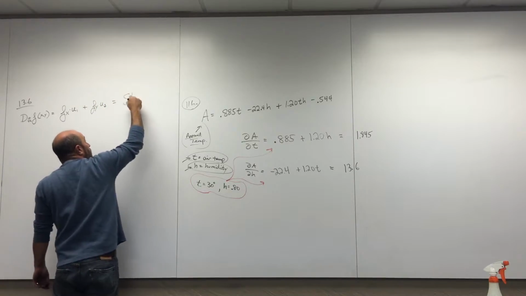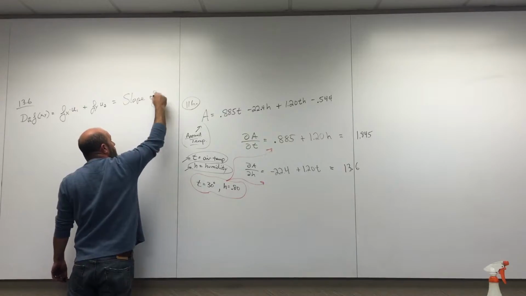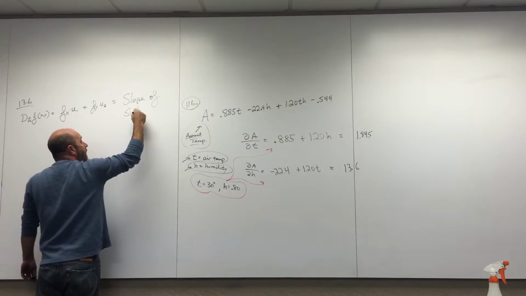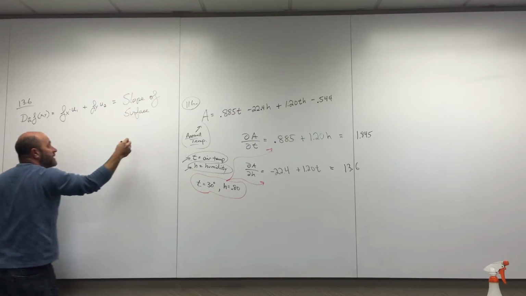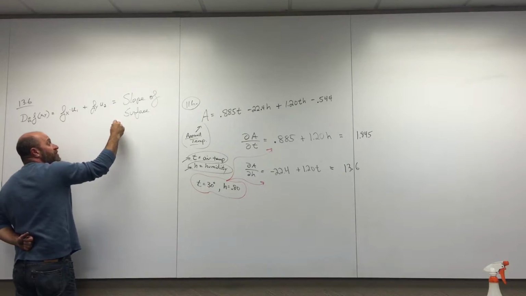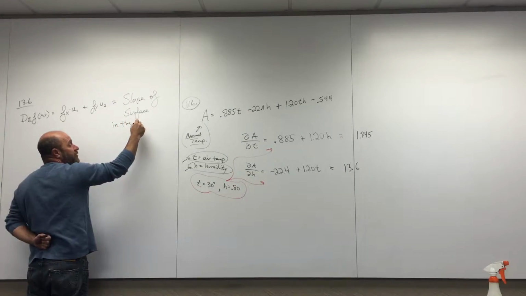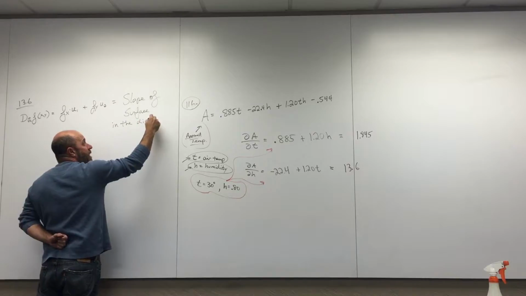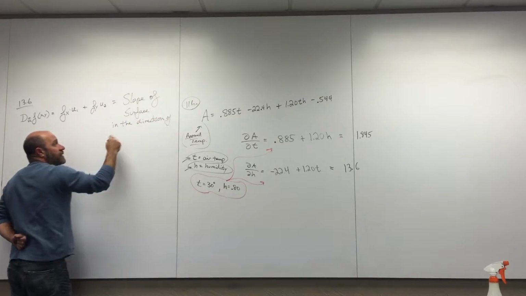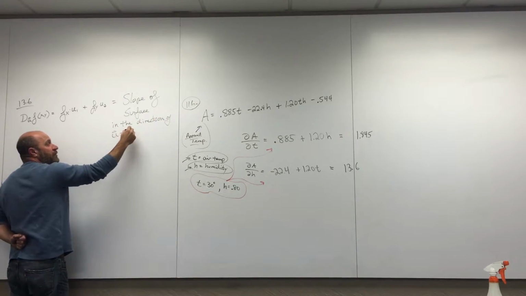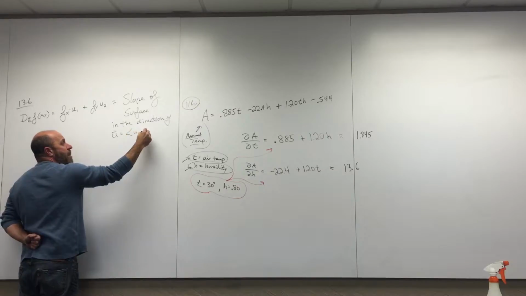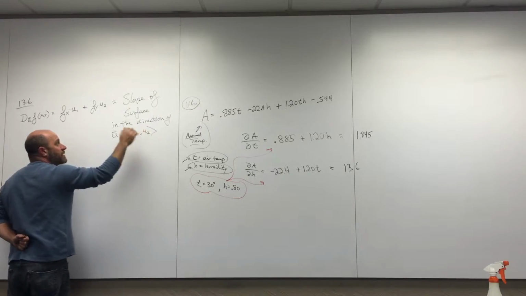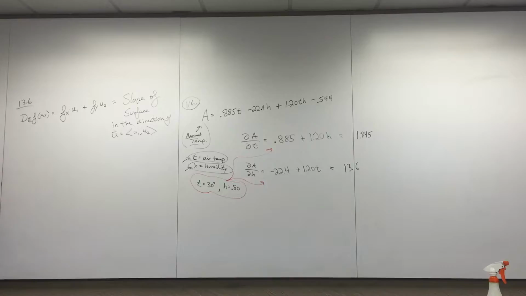Basically, it's the slope of the surface in the direction of this unit vector u. So it's the slope in any direction we want. I've got some kind of a unit vector to help me find the direction of the slope they want.